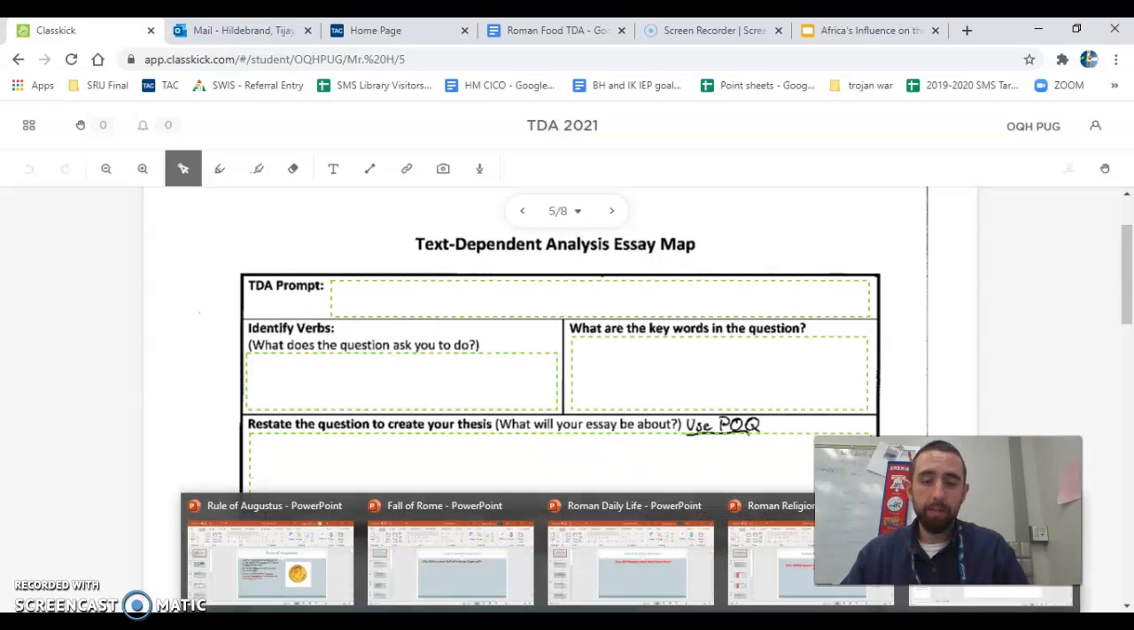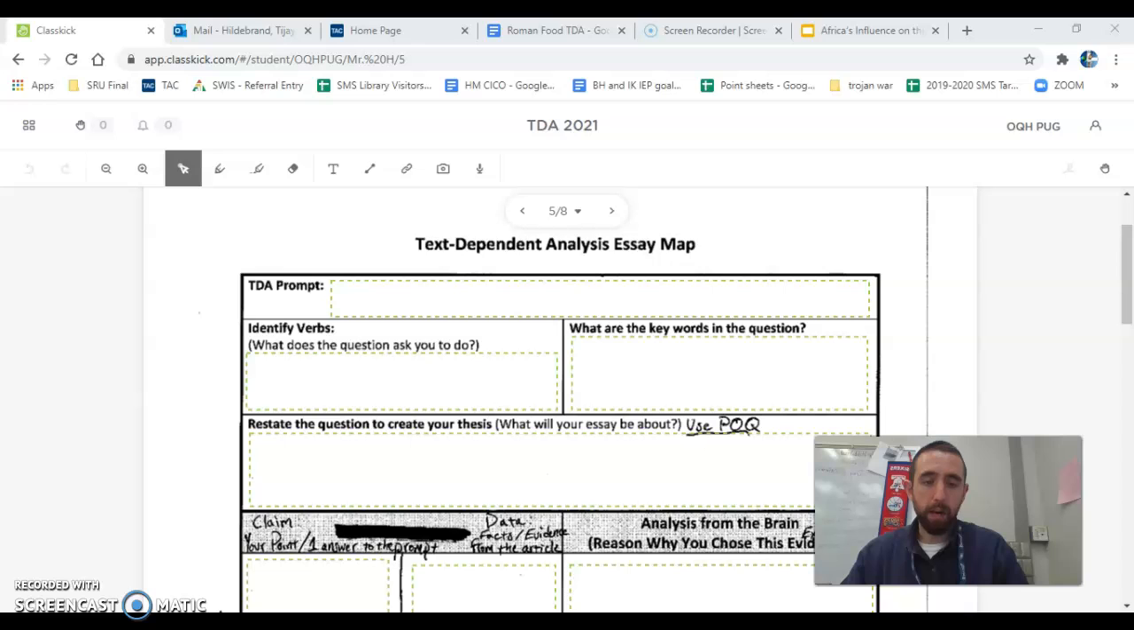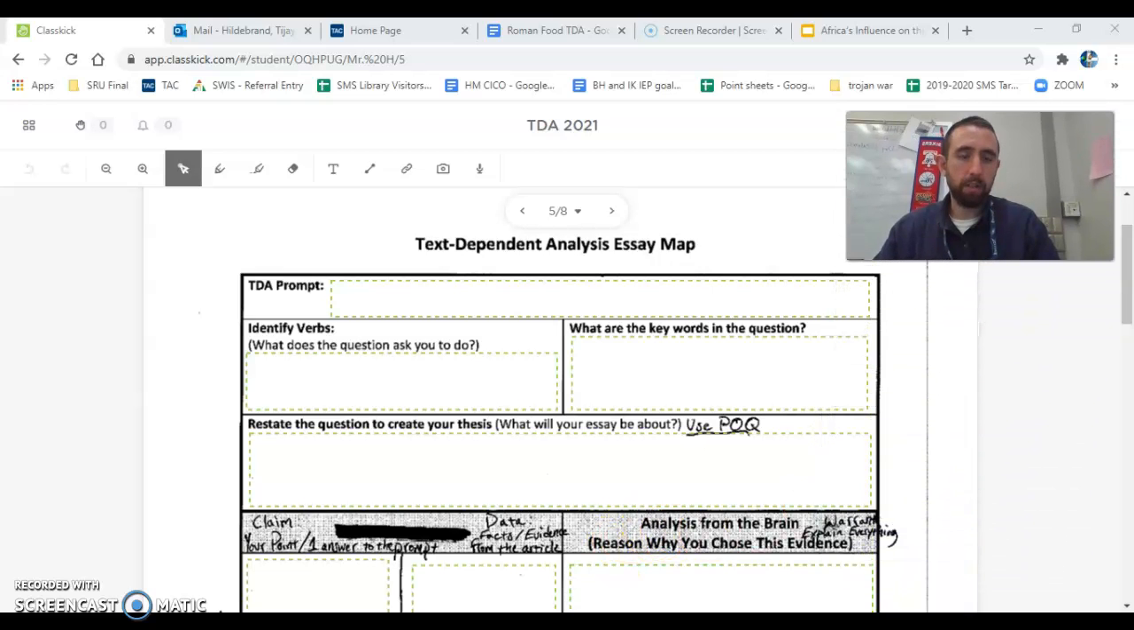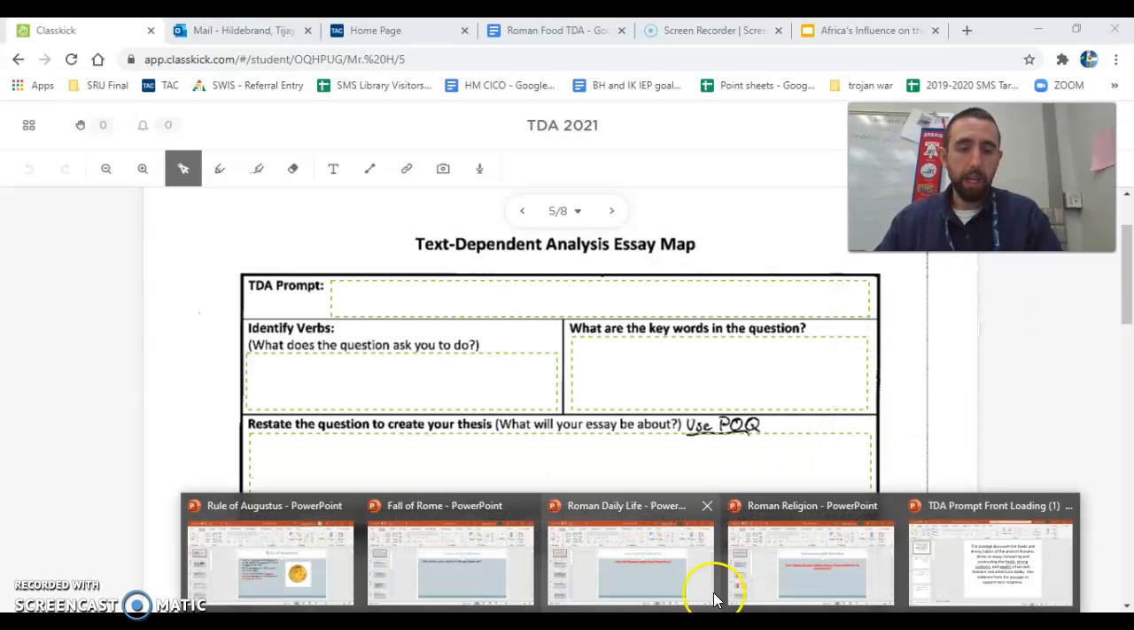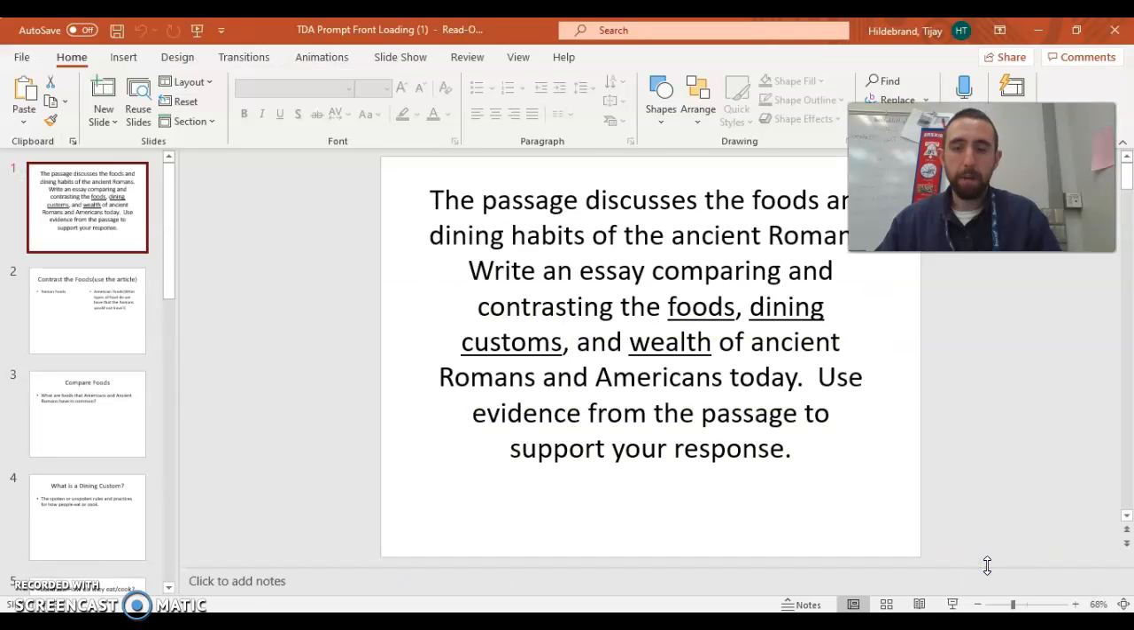So if I have it on a PowerPoint, I'm trying to move my screen here so I can get to the PowerPoint. Okay, here's our prompt. I know I shared it in class. We're going to write it down together. It says, the passage discusses the foods and dining habits of the ancient Romans. Write an essay comparing and contrasting the foods, dining customs, and wealth of ancient Romans and Americans today. Use the evidence from the passage to support your response.